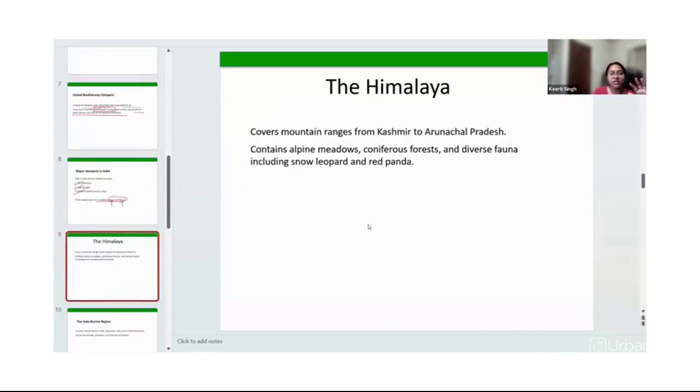Right? So the Himalaya covers the mountain ranges from Kashmir to Arunachal Pradesh. What kind of plants are there? It contains alpine meadows, and a large number of coniferous forests, right? And the fauna includes the snow leopard and red panda.